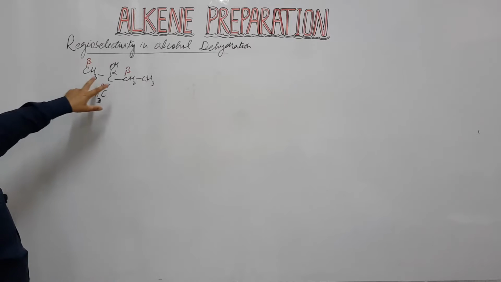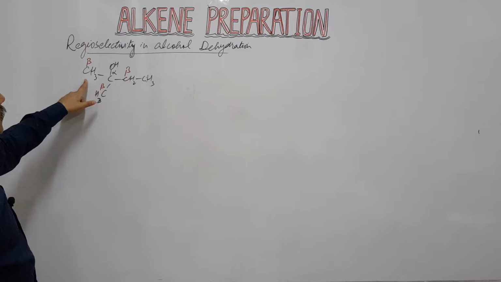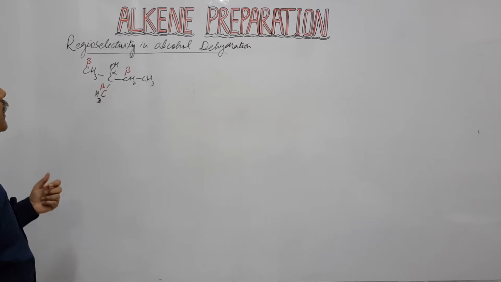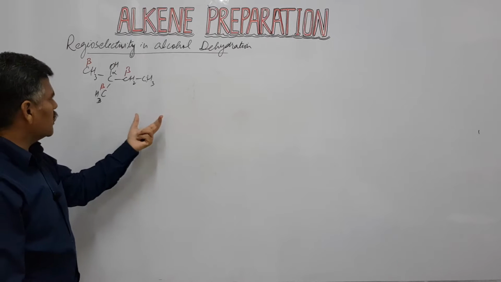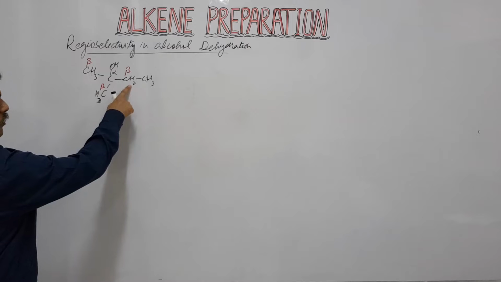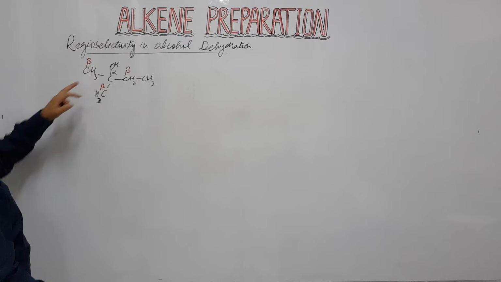So if we have two different types of beta carbons which possess hydrogen, it means we have two different types of beta hydrogen in this molecule, and upon dehydration this alcohol will give us two different products. If the hydrogen is removed from here, the carbon-carbon double bond will come here. If the hydrogen is removed from here, the carbon-carbon double bond will come at this position.